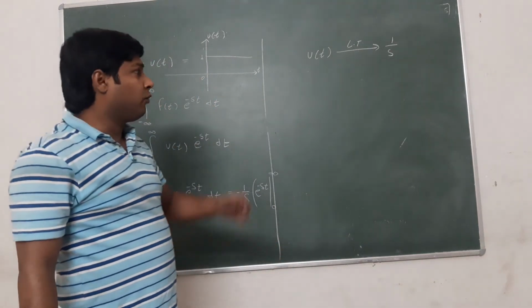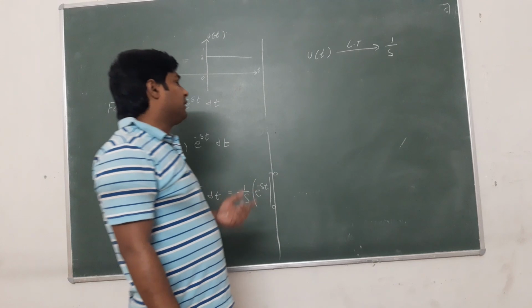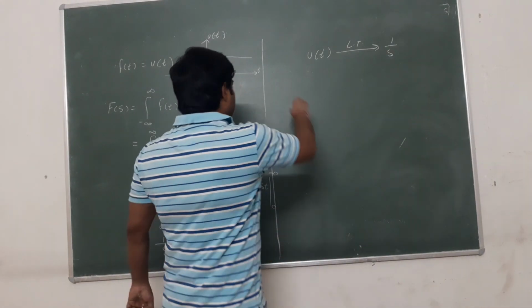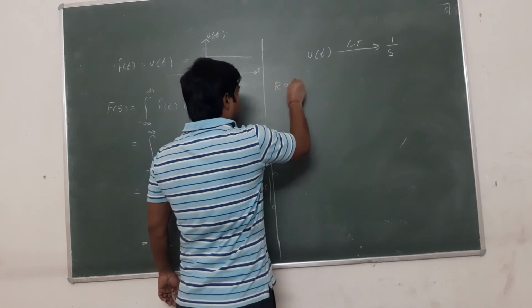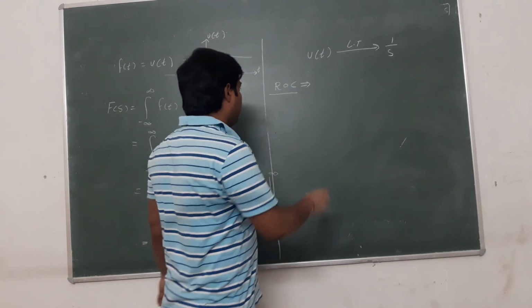Now we need to calculate the region of convergence, or the range of sigma, the ROC. What is the condition for the ROC?